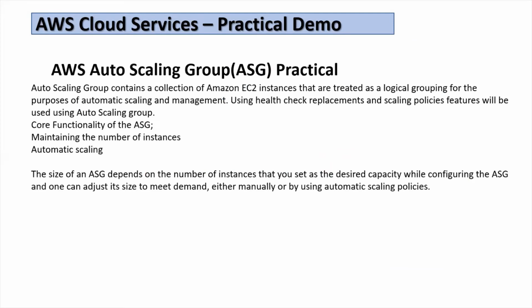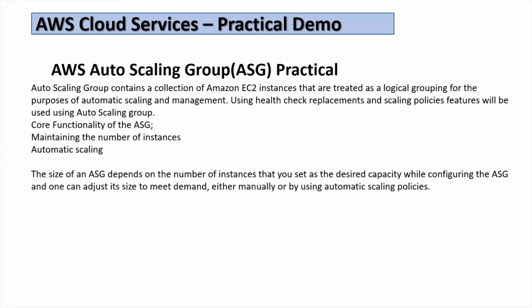Now in this video, we will cover the AWS auto scaling group practical. This is very important, and it has quite important use cases in the industry. An auto scaling group contains a collection of Amazon EC2 instances that are treated as a logical grouping for the purpose of automating scaling and management. How is it done? It's done using health checks and replacement, and using scaling policies.